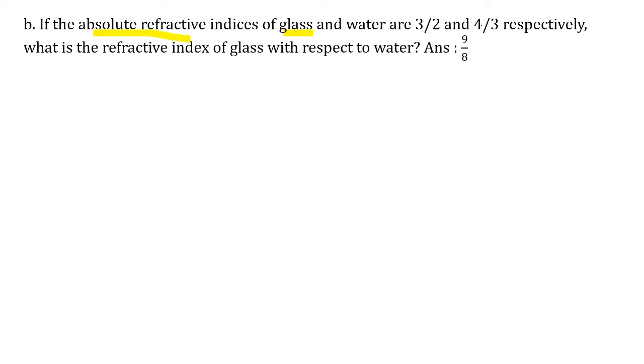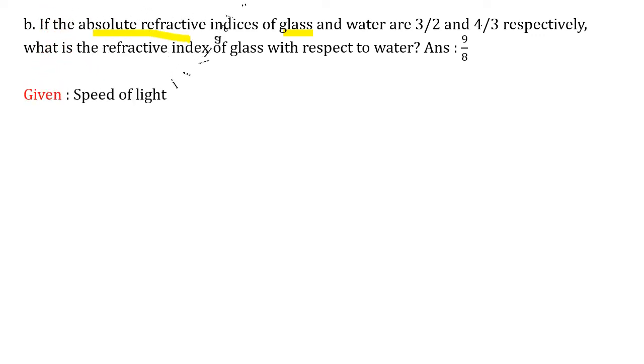That means there are going to be three mediums now. The first medium will be vacuum, the second you can consider as glass, and the third you can consider as water. Or you can consider water as the second and glass as the third, that doesn't matter, but your first medium is going to be vacuum because it is absolute refractive index. So absolute refractive index of glass and water are given. Using this we have to find the refractive index of glass with respect to water. Let's see.